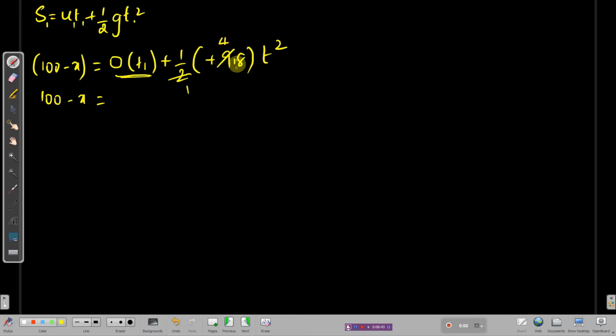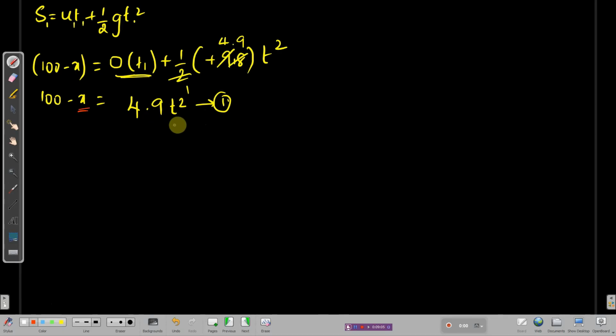I am left with one value, 2 9s are 18. So what I'll be left with is 4.9 into t square. We need to find the t value, and we haven't got anything here. Just do one thing, take it as the first equation. Let's solve the second equation, then you will come to know why we are doing this.